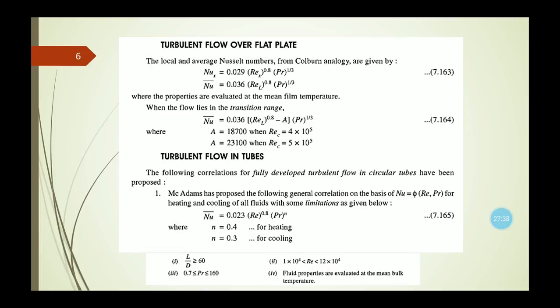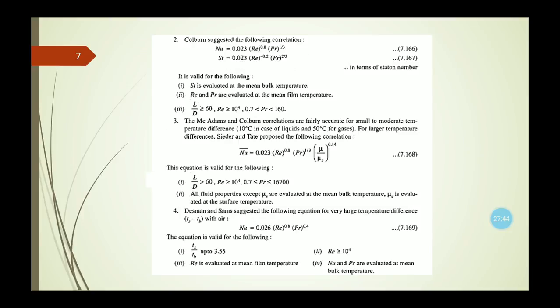That means in this numerical, it was given the turbulent flow inside the tube. Now for turbulent flow inside the tube, we have four different equations for the Nusselt number. So which equation will we use here?